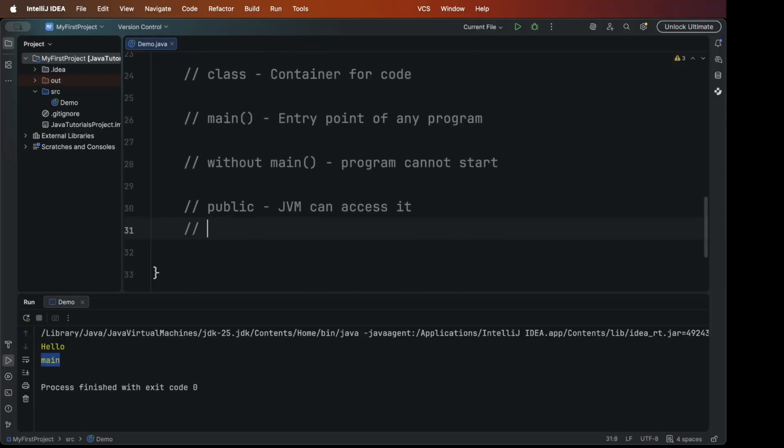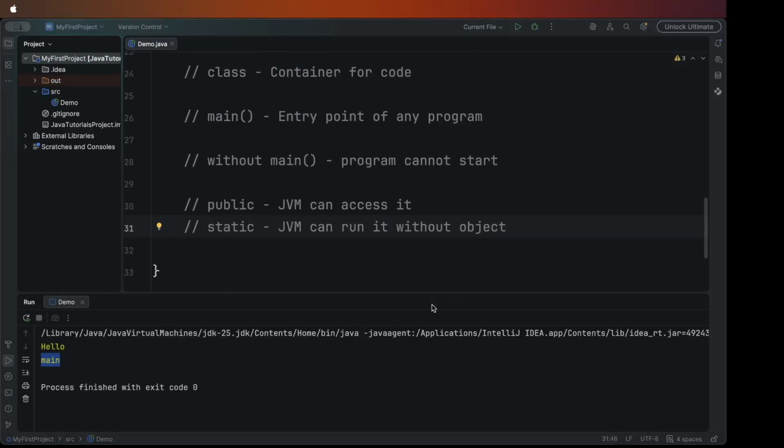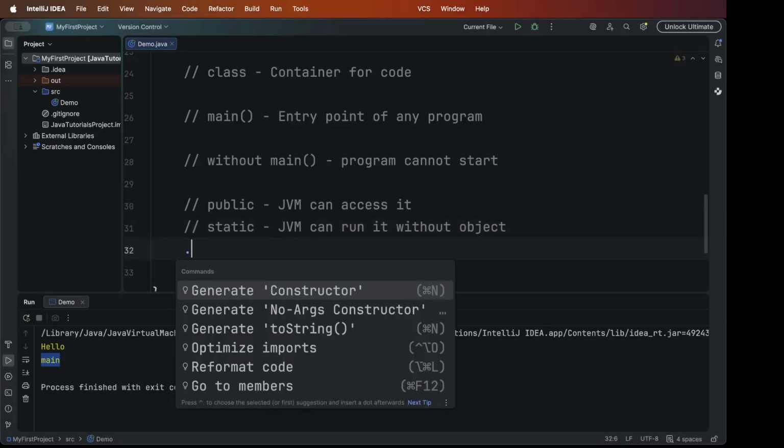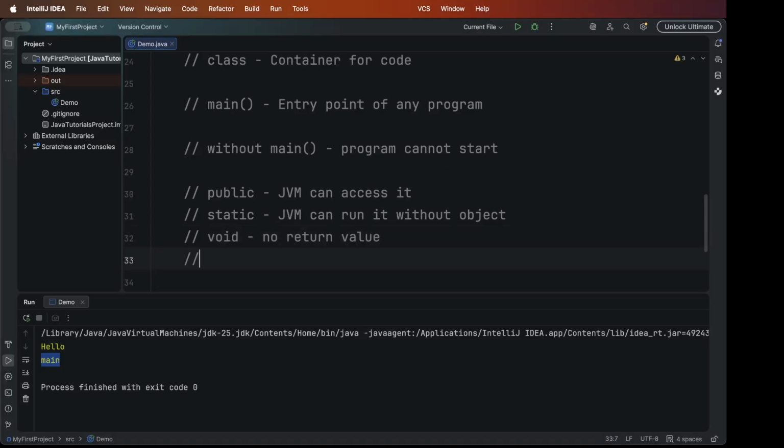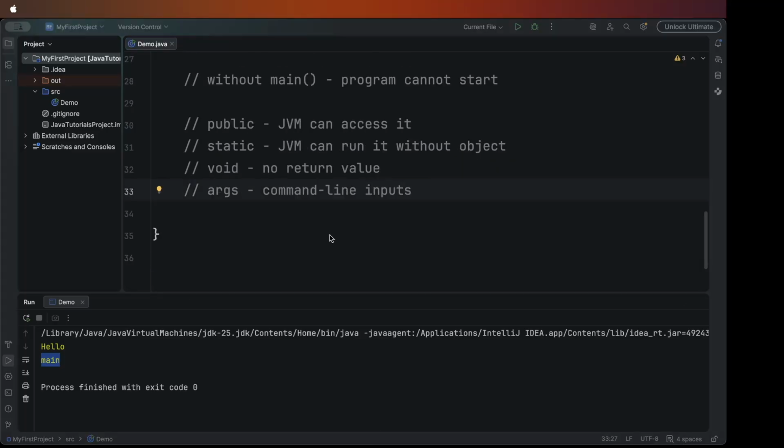And then static. Static lets the JVM call it directly, so the JVM can run it without an object. And void means there is no return value, it returns nothing. And args are command line inputs. Each of these I'll explain properly in separate videos. For example, public I'll explain when we cover access modifiers. Again the same for static, void and args.